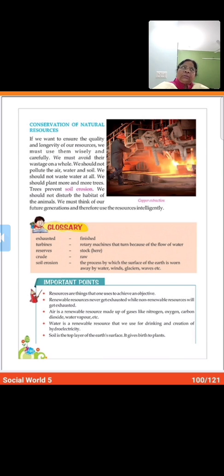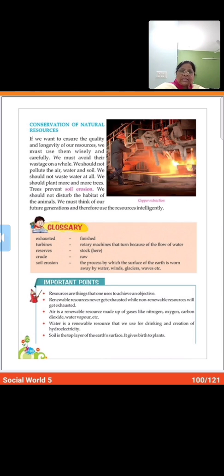We see children, we all depend on the natural resources for our development activities. Okay, and if the resources are not used wisely, it would create an imbalance in the environment, and the need